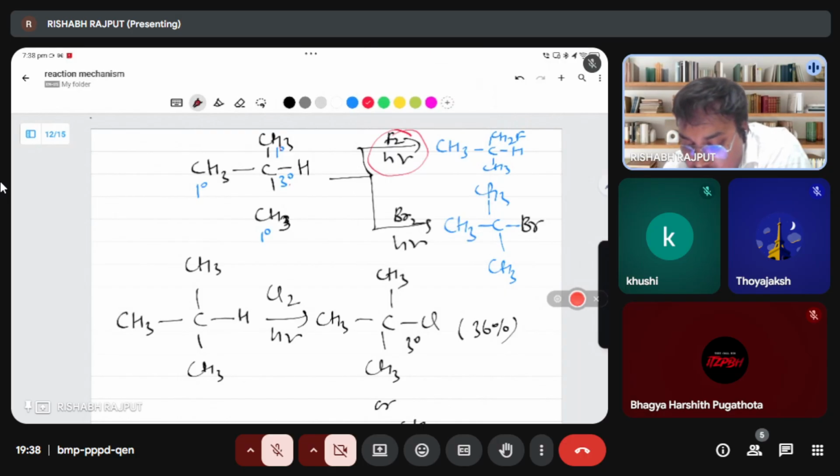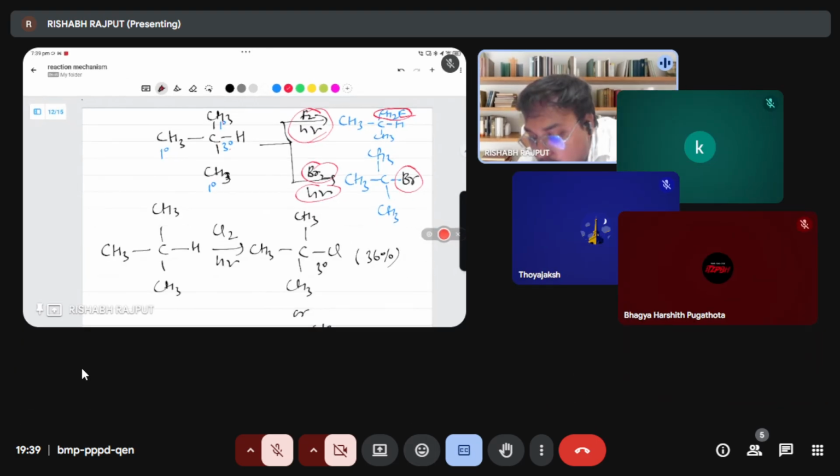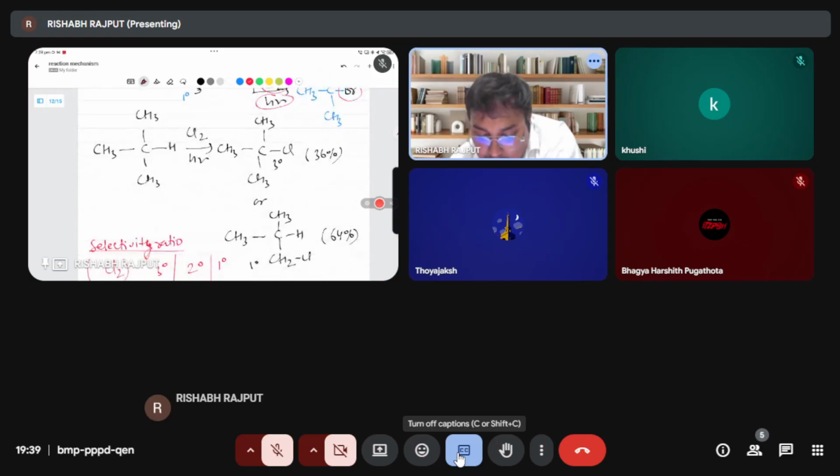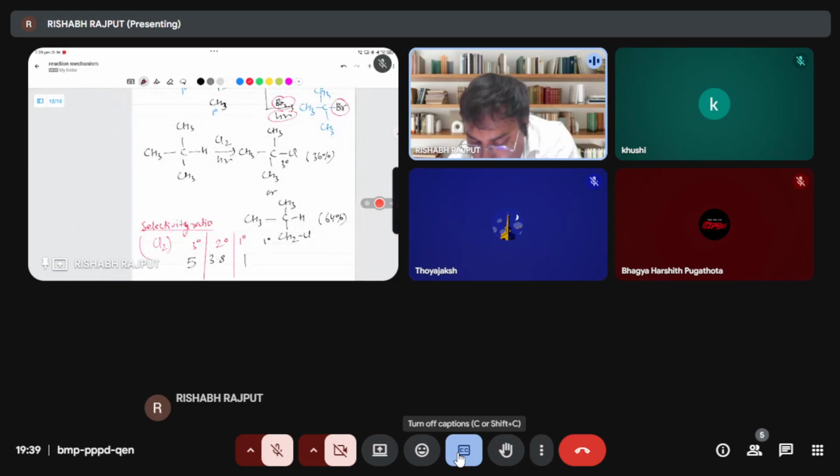Here we take fluorine in the presence of light, and here we take bromine in the presence of light. So what happens? Fluorine will go to first degree carbon, but bromine will go to third degree carbon. Why? Because for bromine, third degree carbon is more stable. So that is why they go for that. But the chlorine case is different. What will chlorine do? I will tell you now.